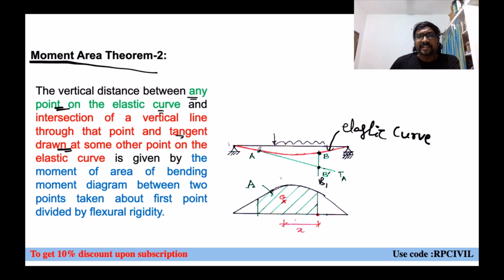So the tangent at A we have drawn on the elastic curve, and point B is our concern. From point B, when you draw a vertical, that vertical line will intersect this tangent at B dash.